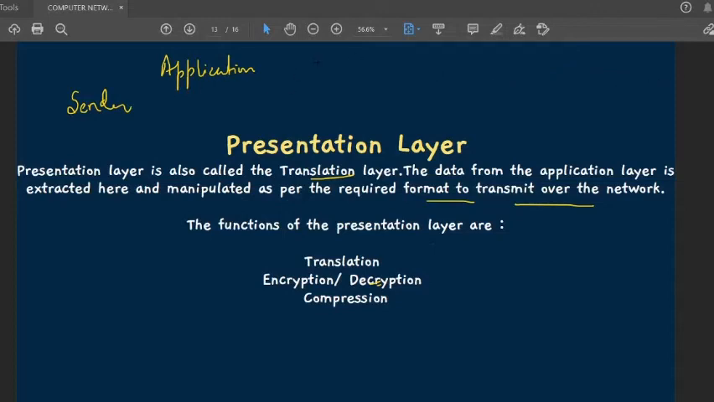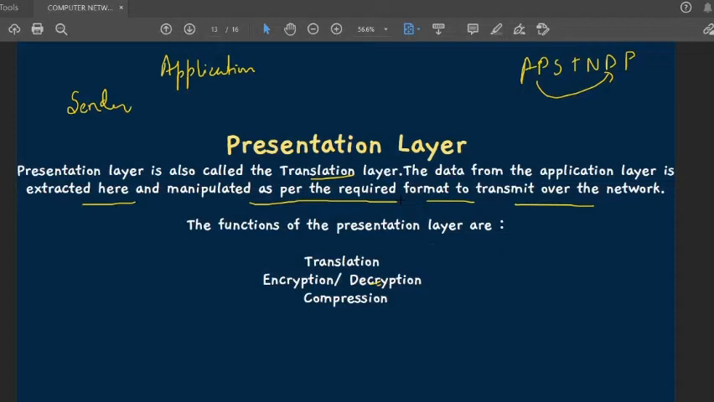So in the sender part, first we get the data from the application layer, and then in the presentation layer we format it in the way we need to transmit it. It is extracted here and manipulated into the required format in which it needs to be transmitted. Basically, the encryption part.